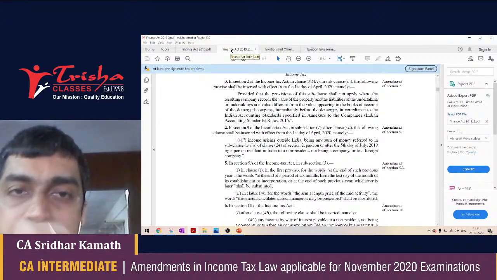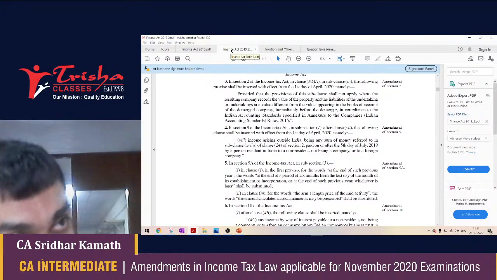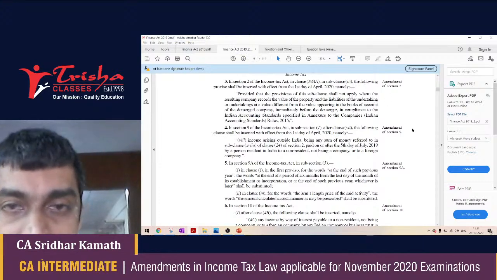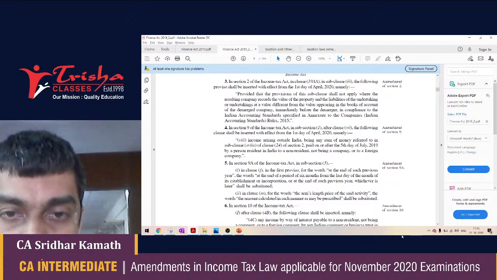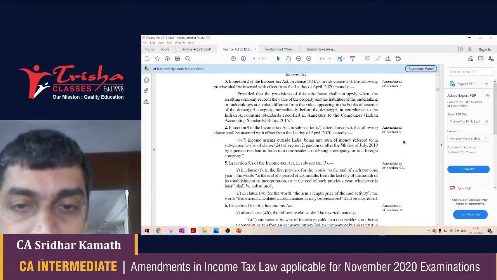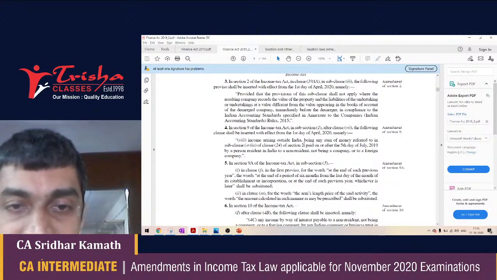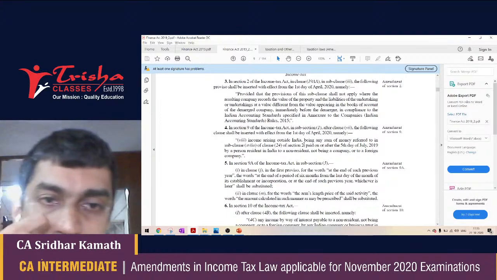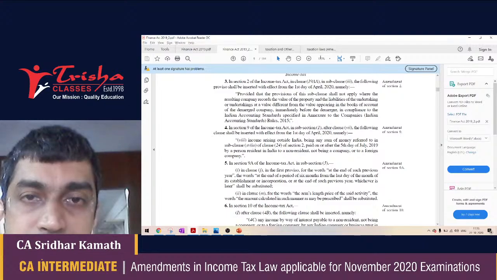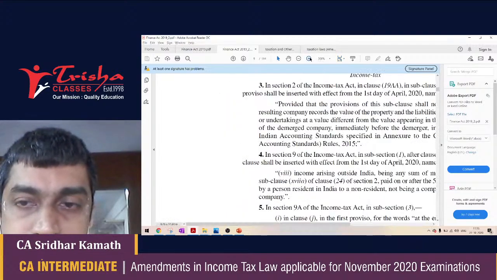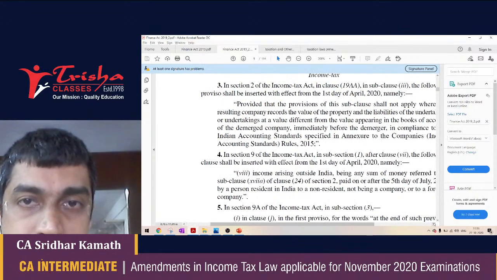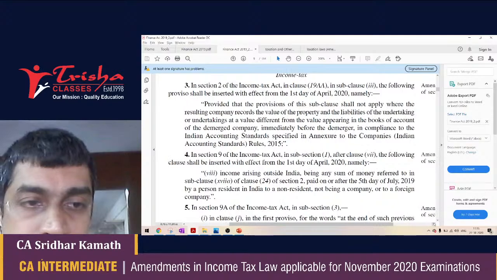So here we go. There have been many amendments that have taken place in Finance Number 2 Act of 2019. The amendments are listed here, but I'm only going to pick up the amendments that are relevant to the CA Intermediate students. Let me start with the amendment in Section 9 of the Income Tax Act. Section 9 of the Income Tax Act talks about income deemed to accrue or arise in India.